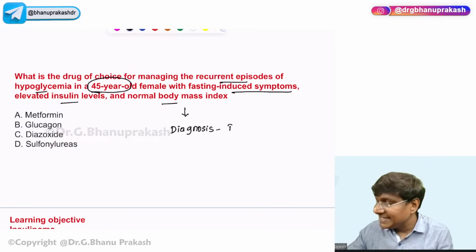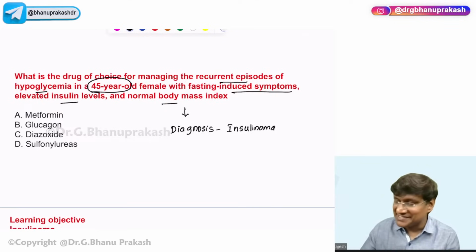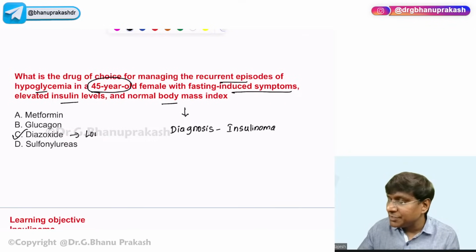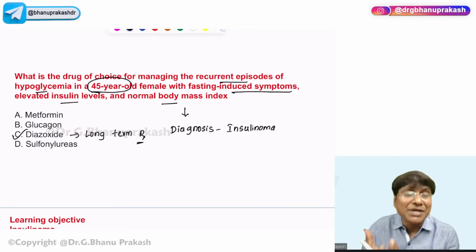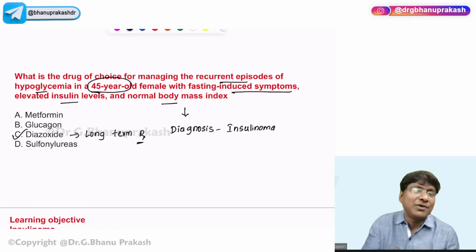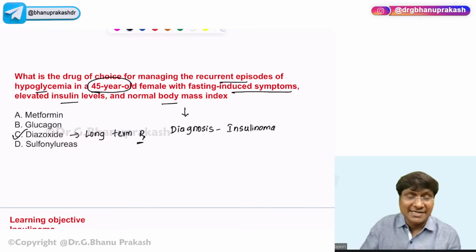Very good, it is insulinoma. What is the drug of choice? That is diazoxide, for long-term management of the hypoglycemia. Whereas glucagon will cause an acute increase in glucose levels. In case of acute hypoglycemia we give glucagon, but for long-term management we give diazoxide.